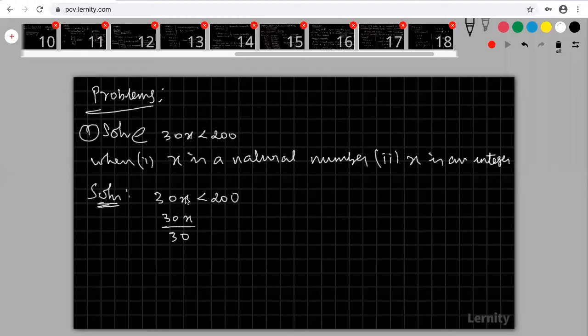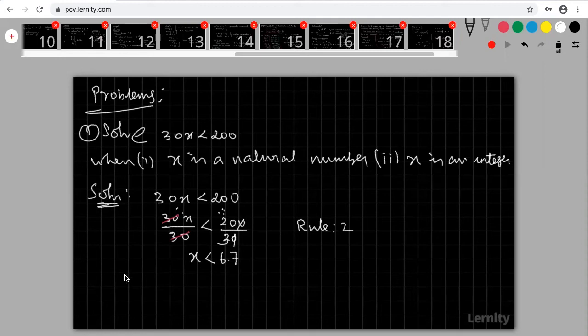So first of all, I'm going to find out my x, so first of all, simplify this. Here 30x is there. Both the sides divide by 30. I am applying rule 2. What is rule 2? Both the sides I am dividing by some positive number. Positive number means the sign of the inequality remains the same. So now I can cancel this side, and here I will get x less than 20 by 3. That means this is 6.7.